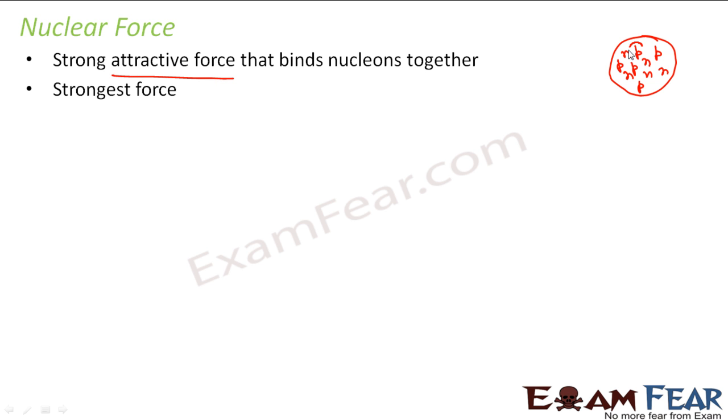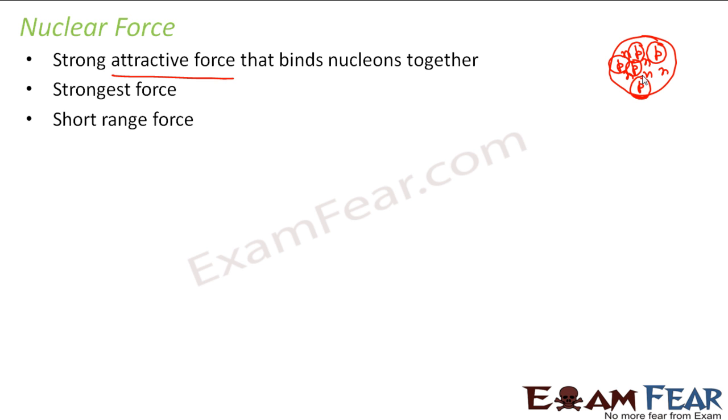But don't you think that when protons are all positively charged, these positively charged protons should repel each other? And they actually do repel each other. And the force of repulsion between these protons is given by the Coulomb force of repulsion. So this nuclear force actually fights with the Coulomb force of repulsion and wins over it, because nuclear force is stronger than the Coulomb force. So the Coulomb force of repulsion is defeated by the nuclear force of attraction, and that is why the neutrons and protons are held together inside the nucleus. Otherwise the protons would have repelled each other and moved away from each other, right?